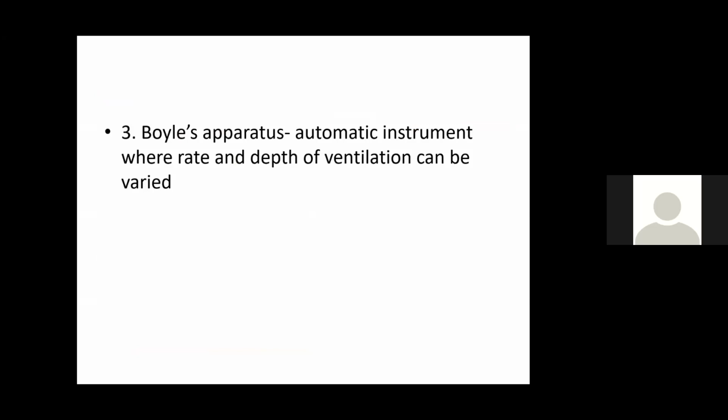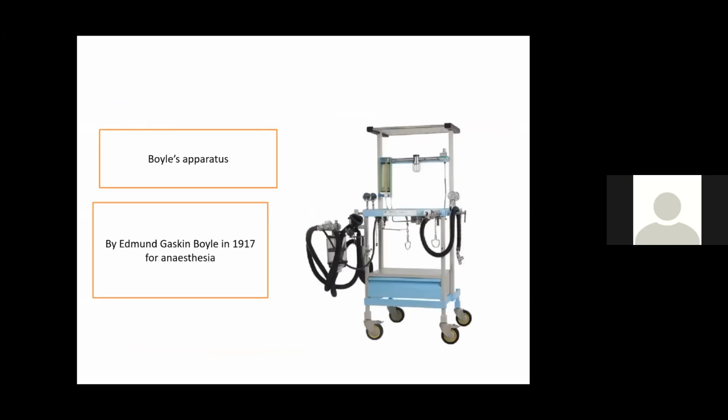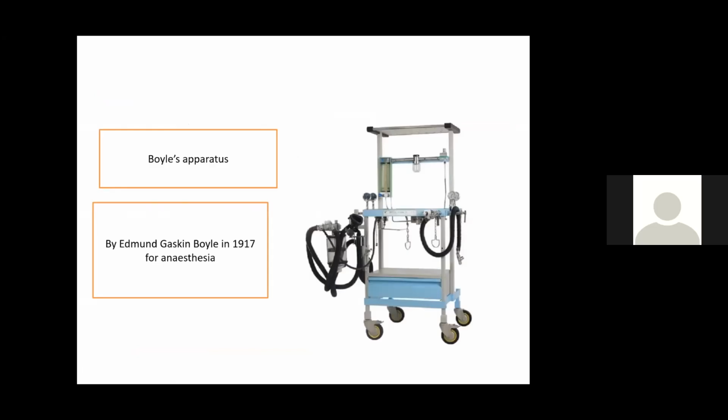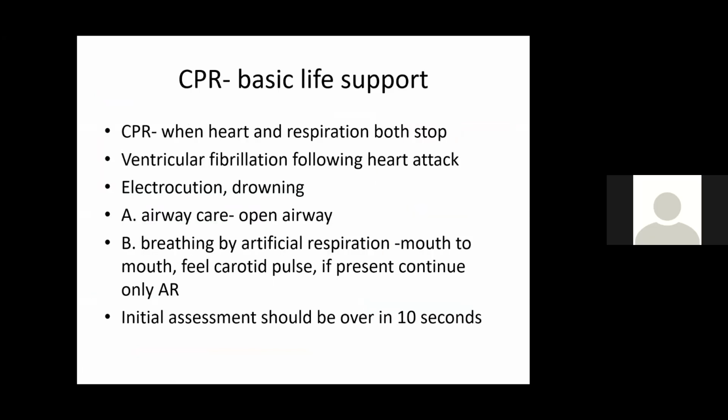Boyle's apparatus. This is an automatic instrument where the rate and depth of ventilation can be varied. It was discovered by Edmund Gaskin Boyle in 1917 for anesthesia. So that also can be used for varying the rate and depth of ventilation. Next, in artificial respiration, you have to know when you have to use it.